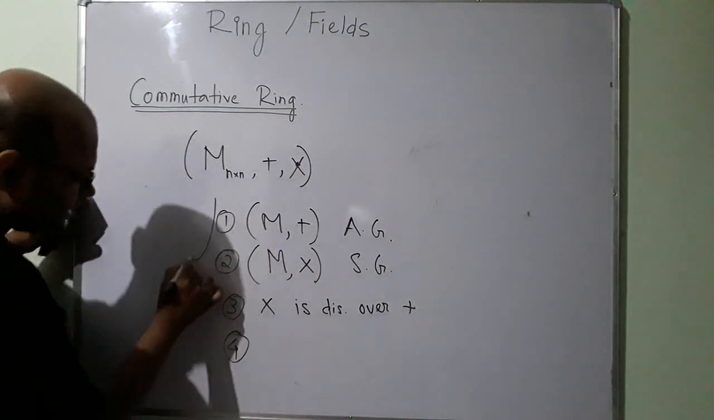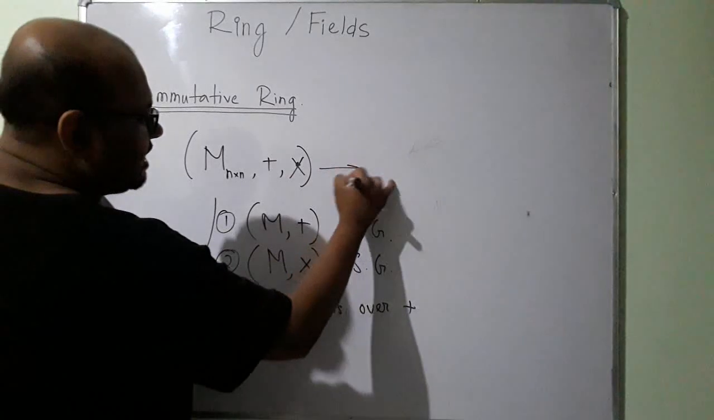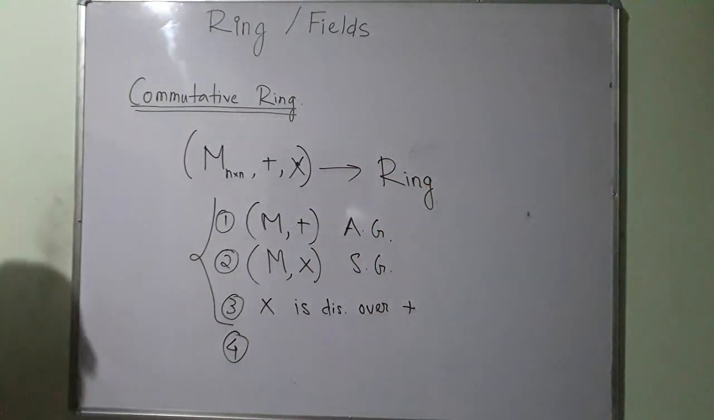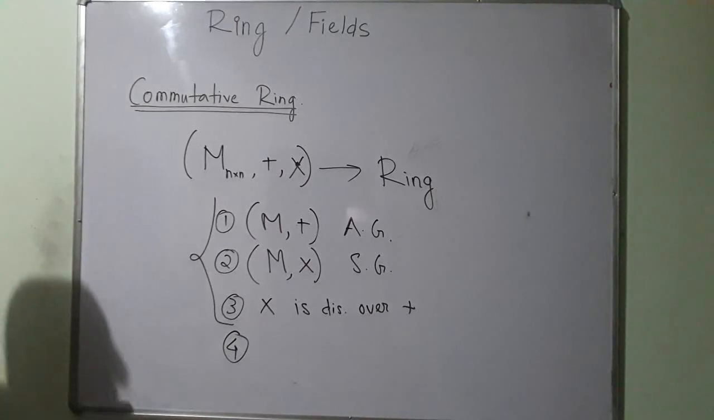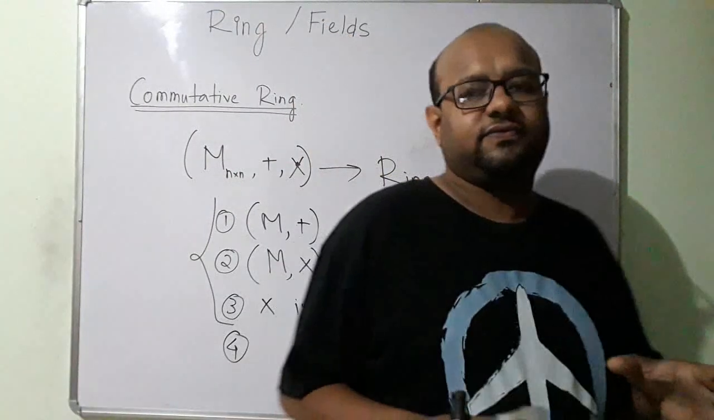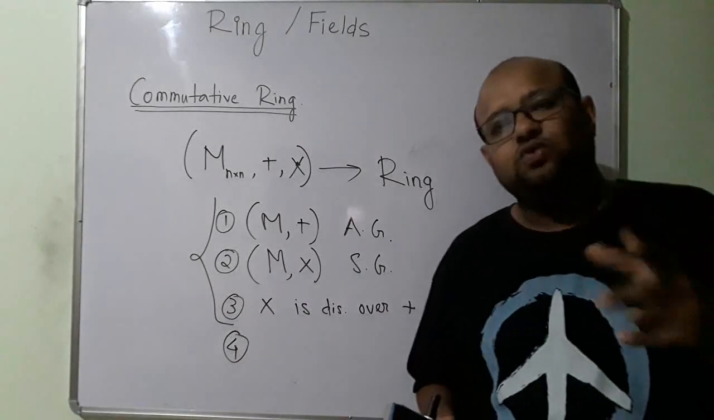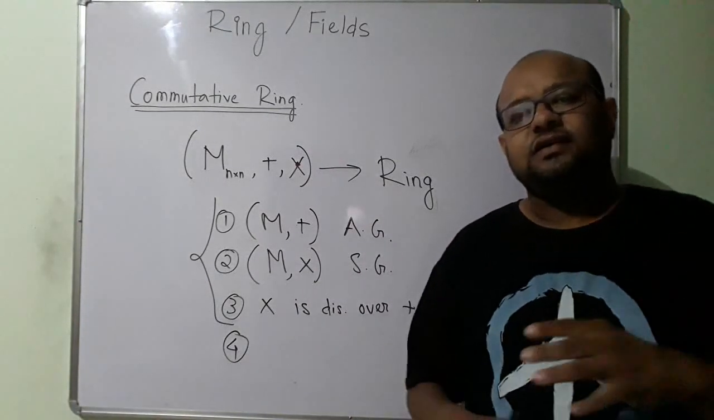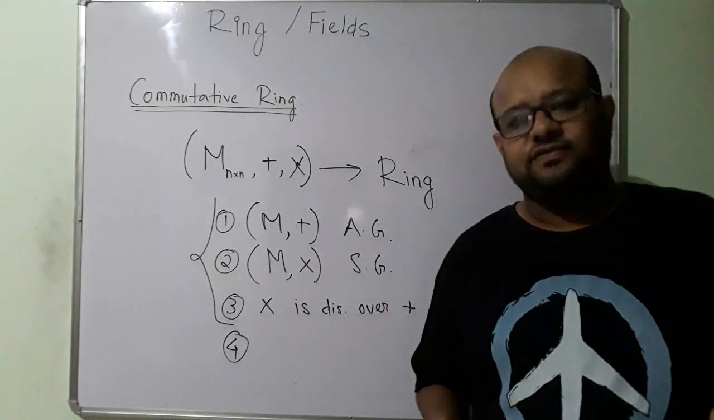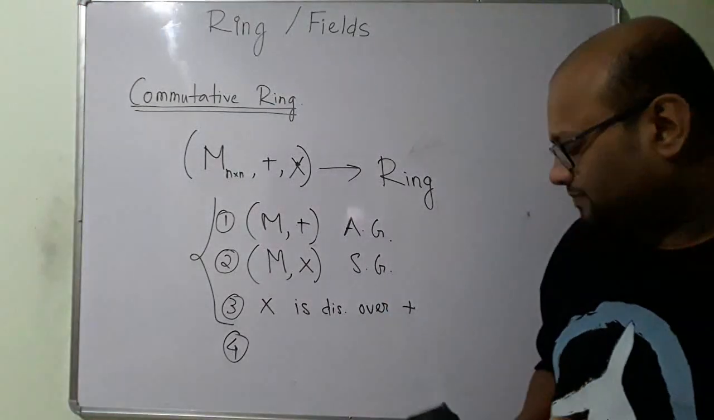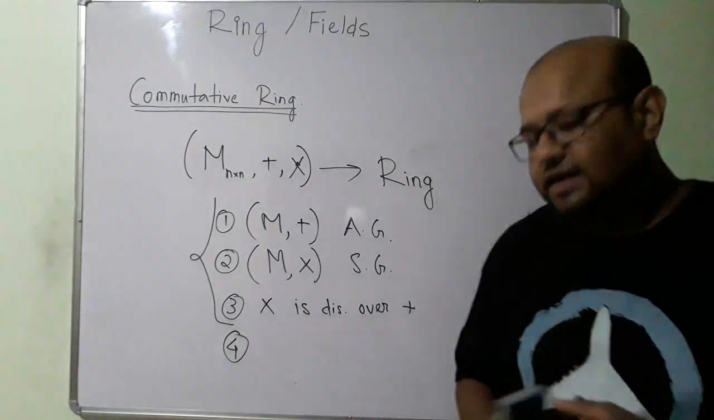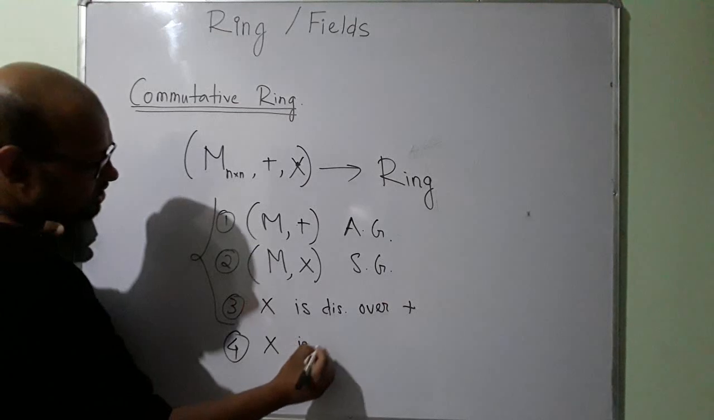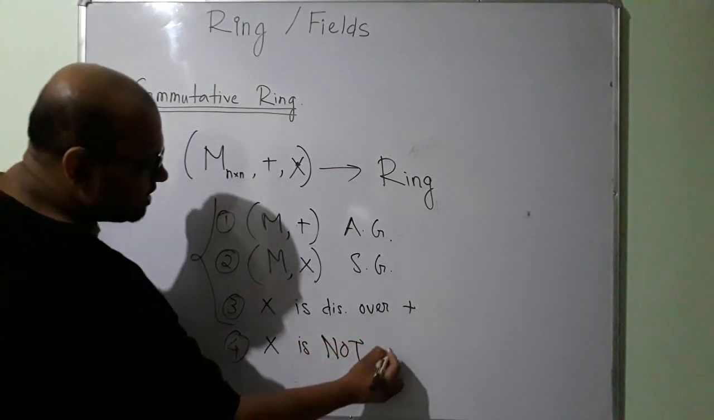Because these three properties are satisfied, I know this is a ring. Now, is matrix multiplication commutative? Take any two 2 by 2 square matrices, for example, and do the matrix multiplication, and you will see that matrix multiplication is not commutative.